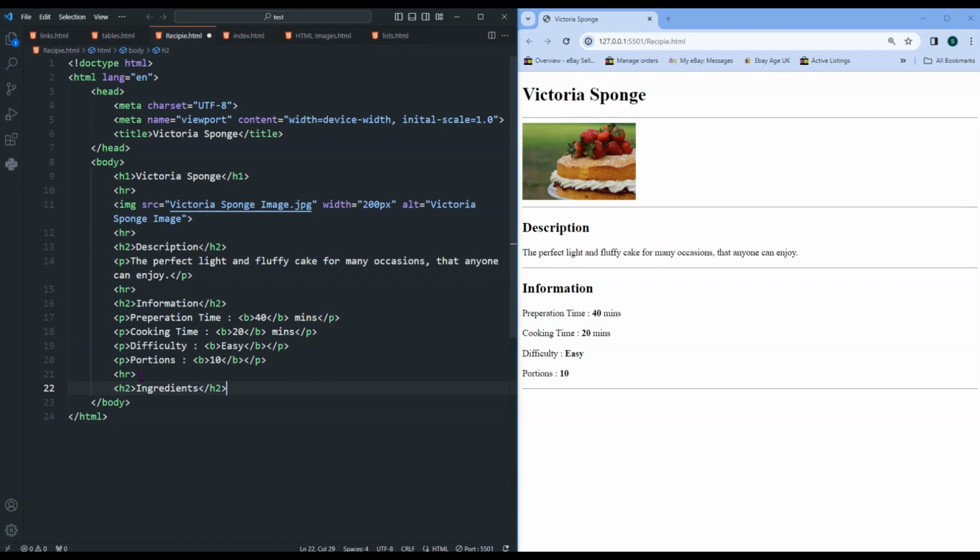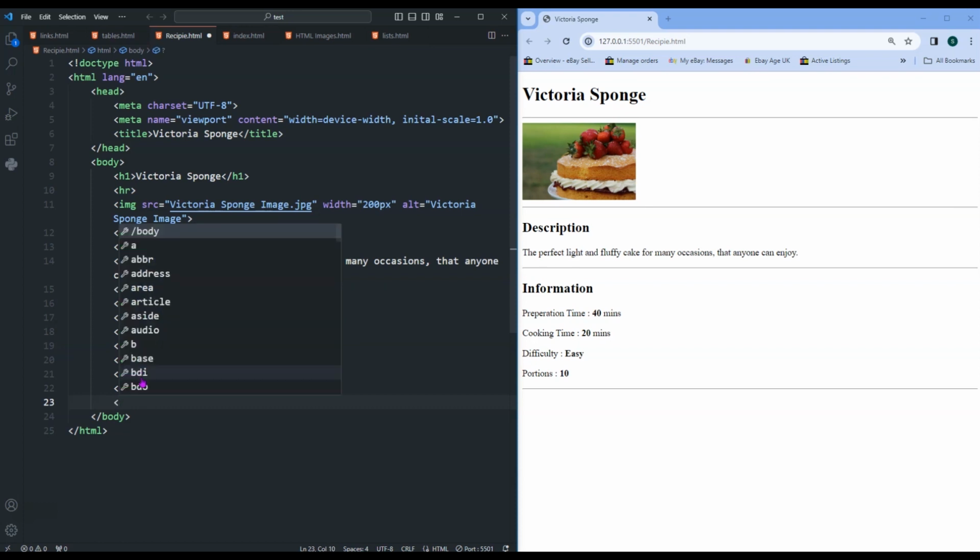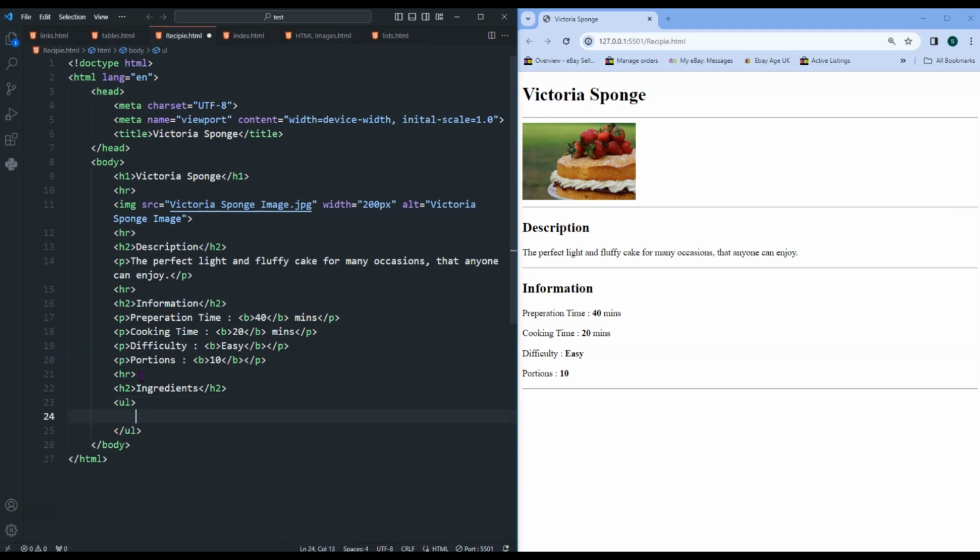Ingredients. Now, I could carry on doing paragraph tags and just typing this all out, but we need to get used to using other things, and what we can do here is create a list. For the ingredients, I want to create a bullet list. So I want to place the ingredients inside an unordered list, and then we can list them using the li tag.